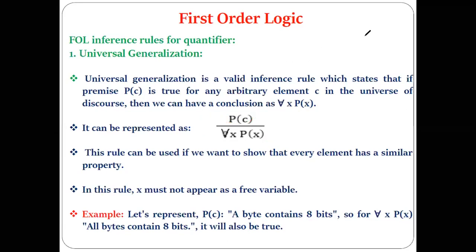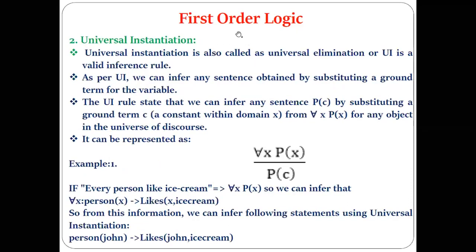Now its next part, the next inference rule, is universal instantiation, which is also referred to as universal elimination. Why it is called universal elimination, we will see. First understand what exactly the rule is. Here we are given this. If it is true, then from that we are going to obtain this. Getting it now? Yes, let's see what we have been given.